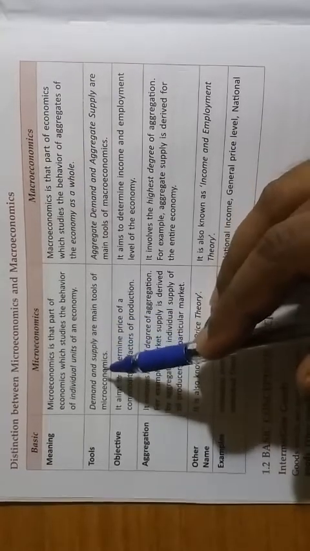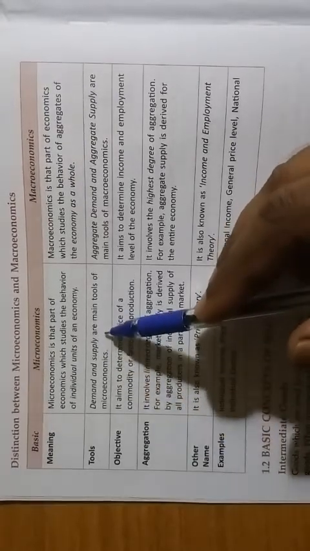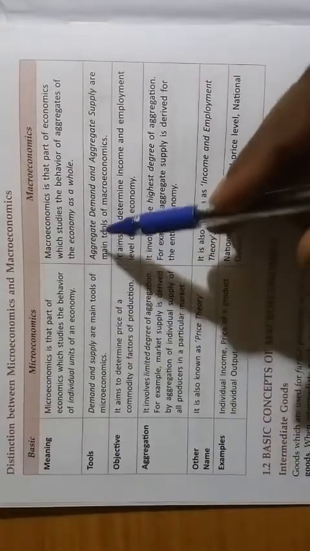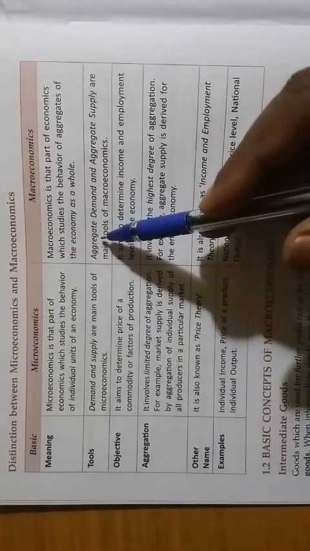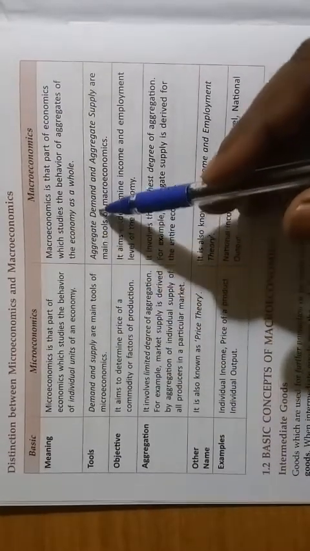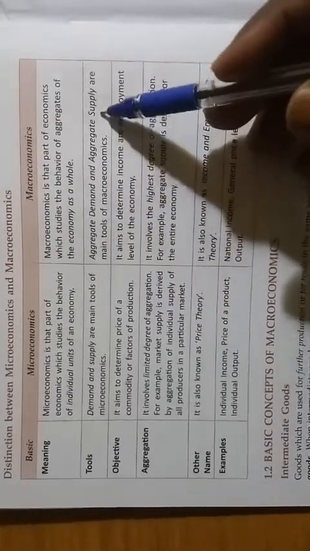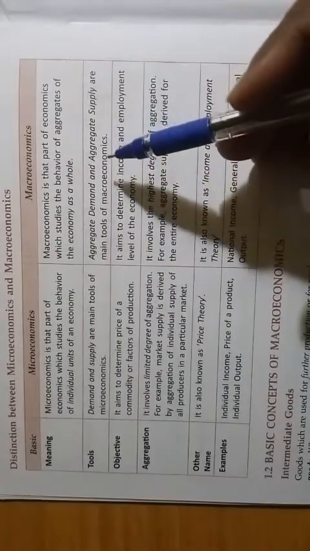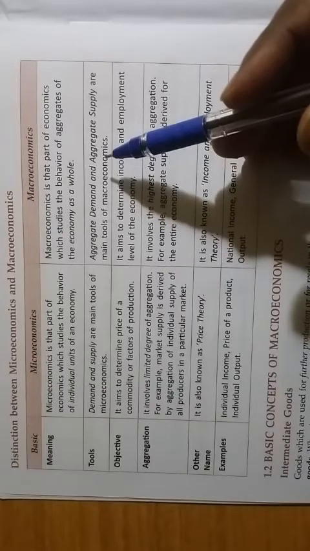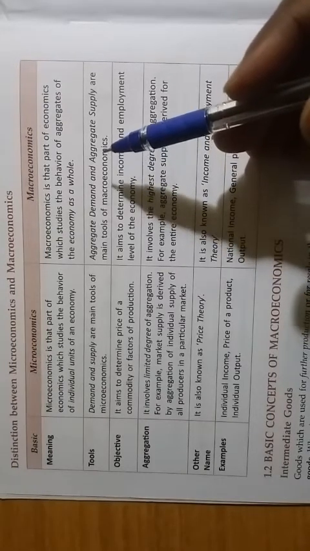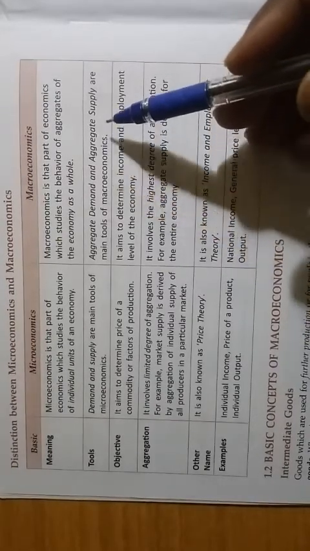So these are the tools of microeconomics. Now in macroeconomics we will study aggregate demand and aggregate supply. Like this we will also calculate national income and all these things which influence the entire economy.